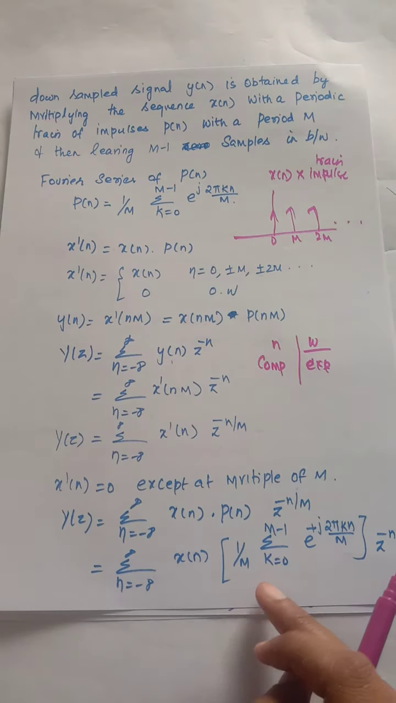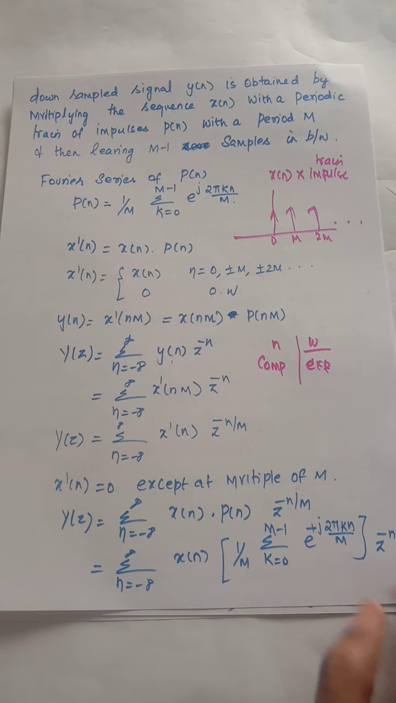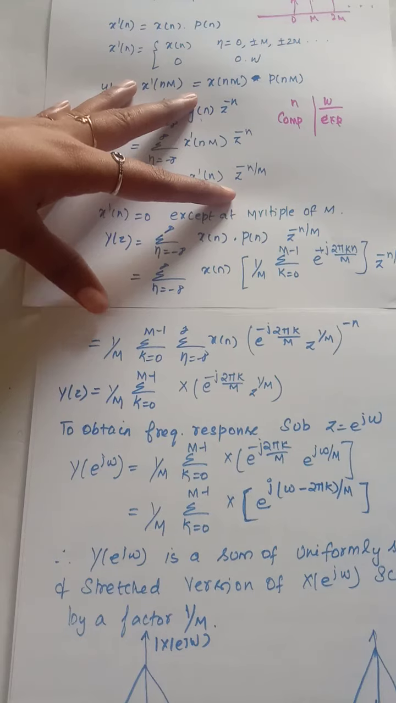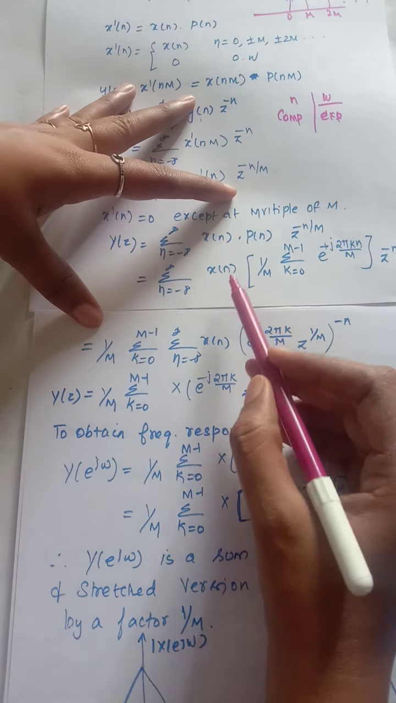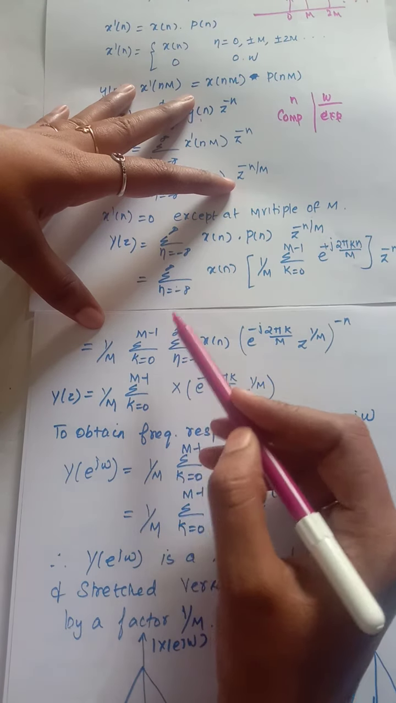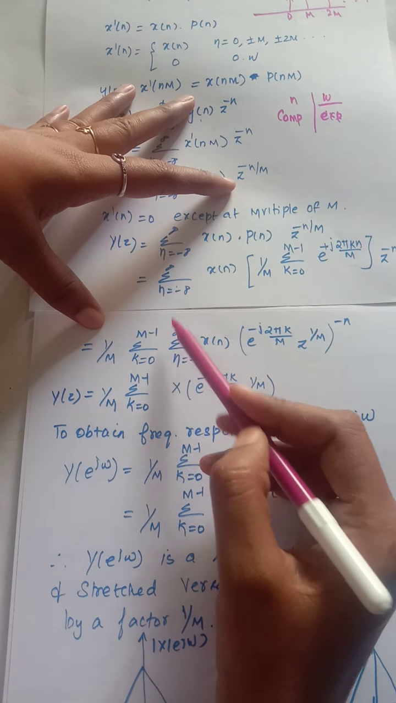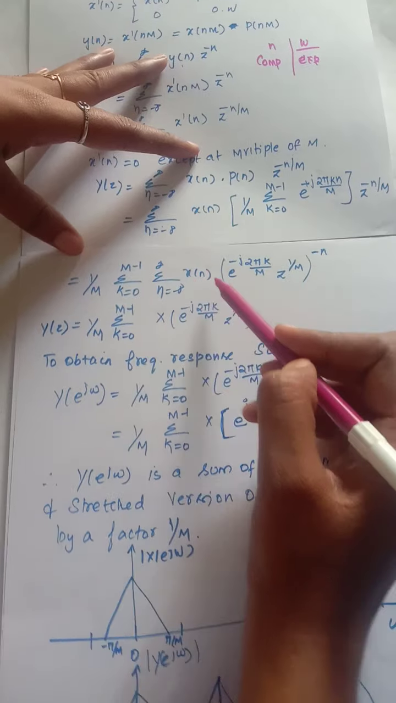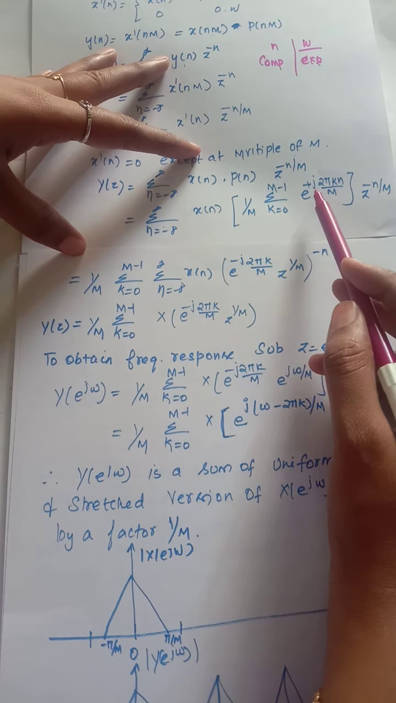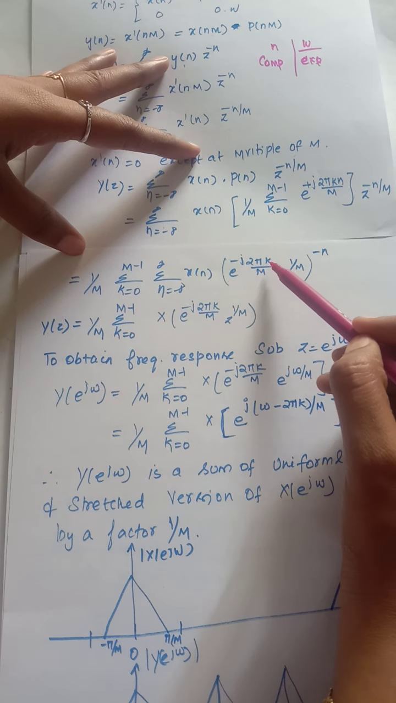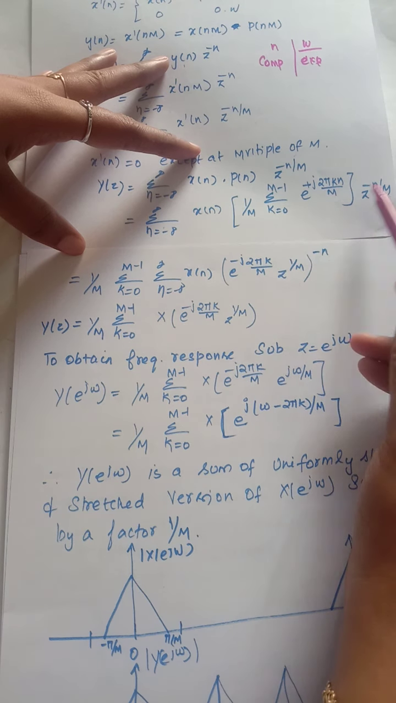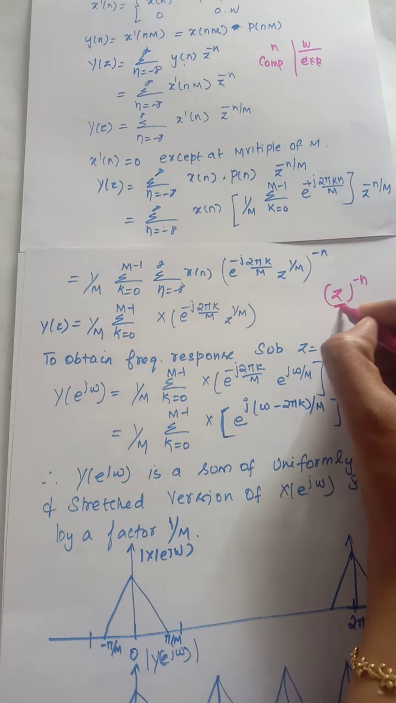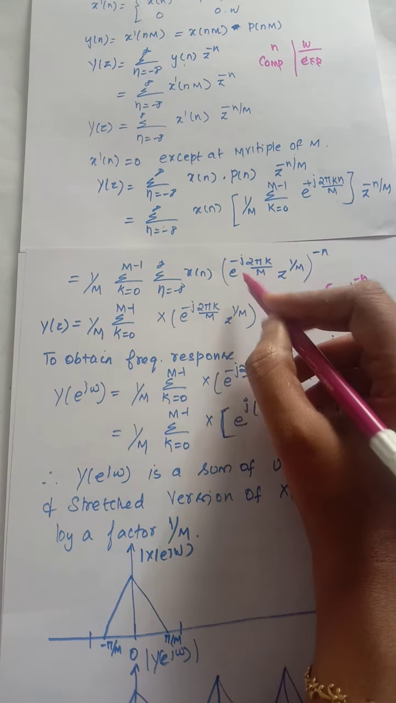Then I am going to represent this p of n, the p of n equation. Here I have this summation over k, and taking the summation inside, n is equal to minus infinity to infinity, x of n, e power minus j 2 pi k by m, z power 1 by m, the whole thing. I am going to write it in terms of z power minus n, so for z we have this whole term.